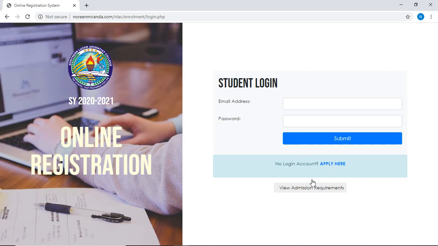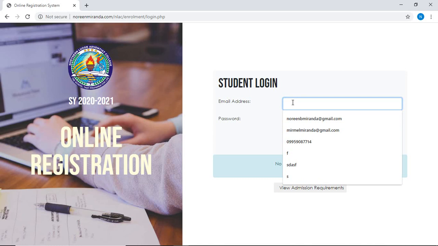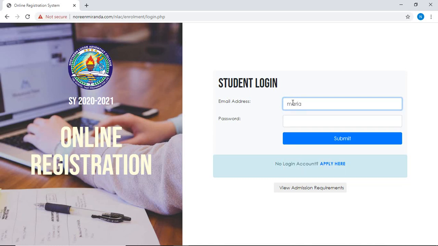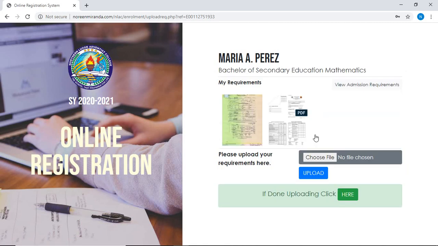Then in this page, you could go back by using the email address that you have entered a while ago and the password that is given to you. Okay, and it will redirect you to the upload page where you have to complete your uploads if you have not completed them. If you have completed it, click Click Here again.